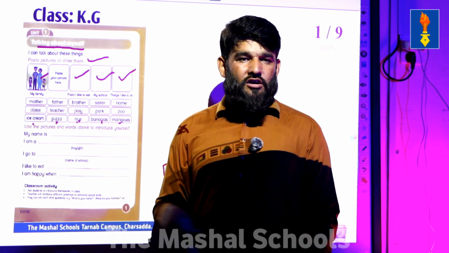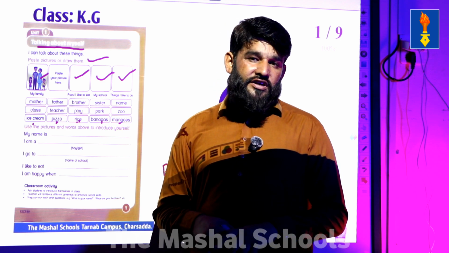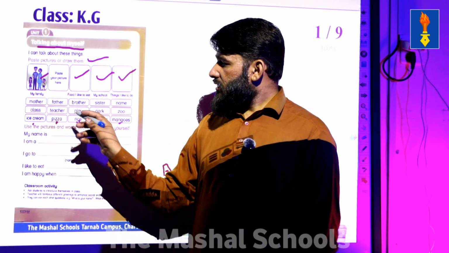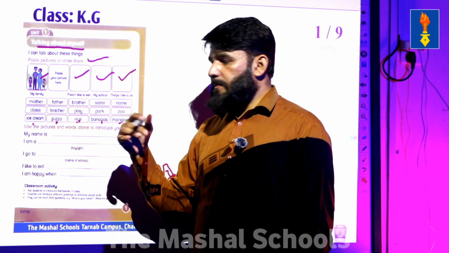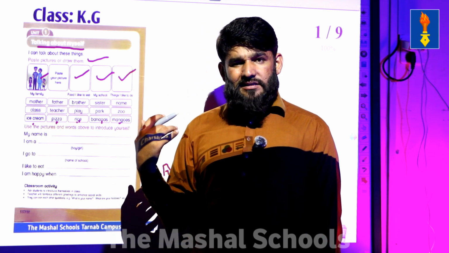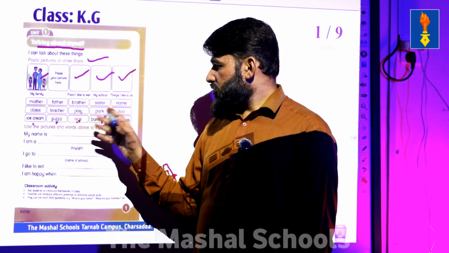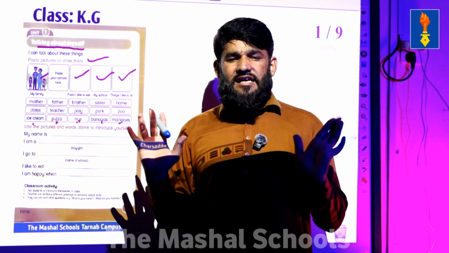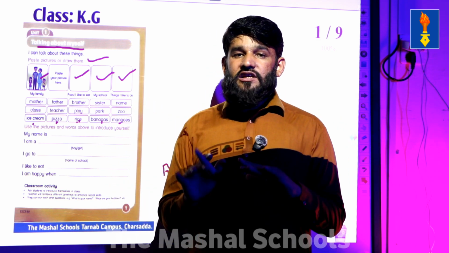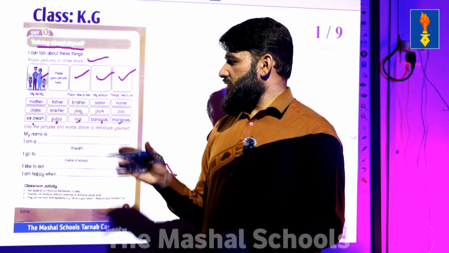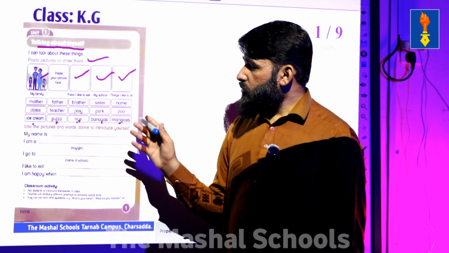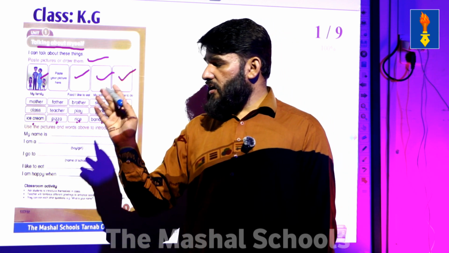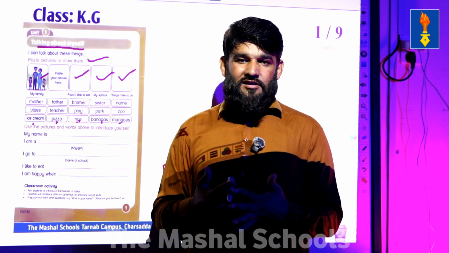For example, if you talk about your class, I read in class 1. Teacher: my teacher teaches me English. You can say play: we play cricket at the playground. You can say park: every Sunday we go to a park and we enjoy the Sunday. That's best. And you can talk about the zoo. There are different animals at the zoo. You can talk about mangoes, bananas, rice, pizza, ice cream. These are different things to eat.